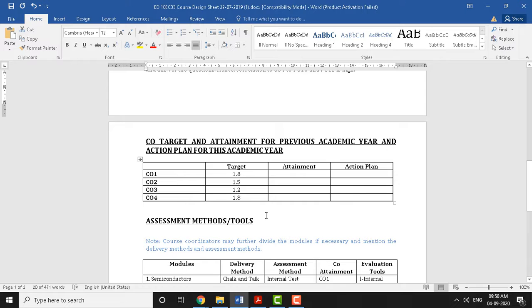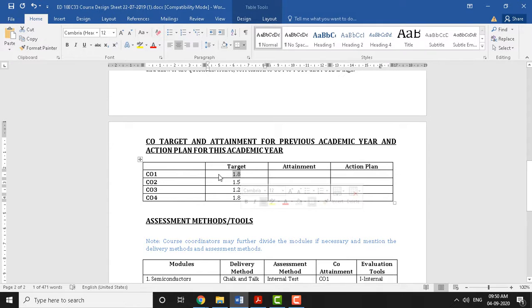Further, we have the targets. As I told you, for CO1, CO2, CO3, CO4, the highest level is 3. But our course, the electronic device course, is mapping with 1.8. That means it's more than average. You can achieve CO1. And CO2, via this course you can achieve 1.5. It's moderate. CO3, it's low. CO4, it's going to be again more than average. So these are the target levels which can be achieved through the electronic device course.